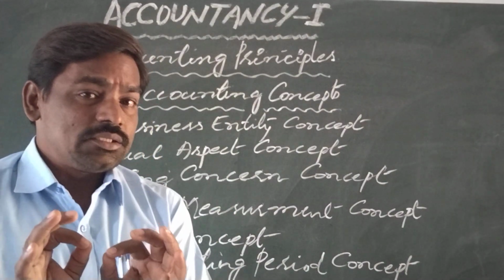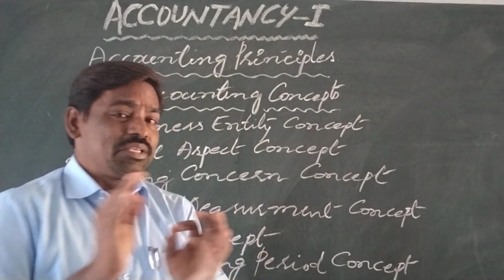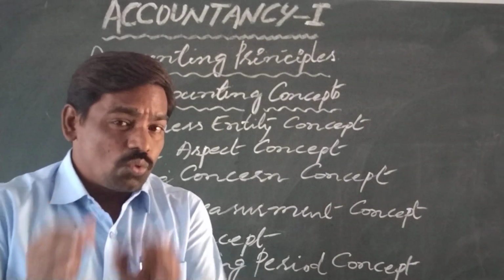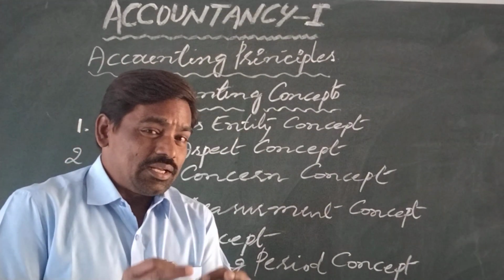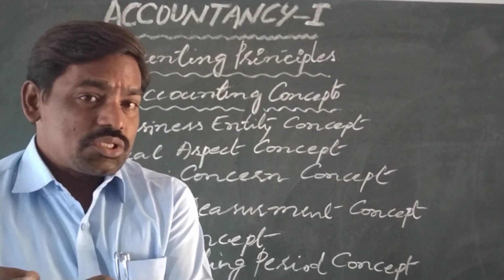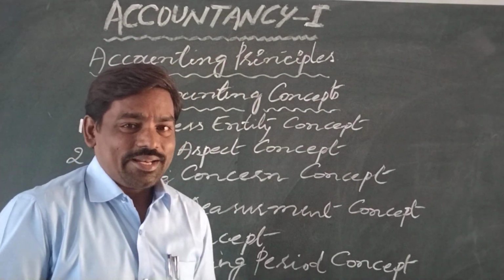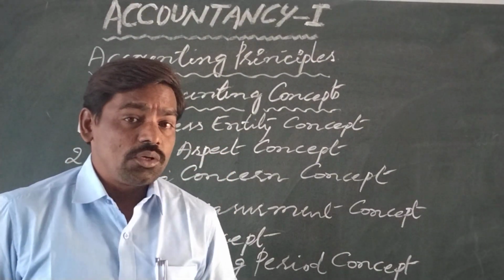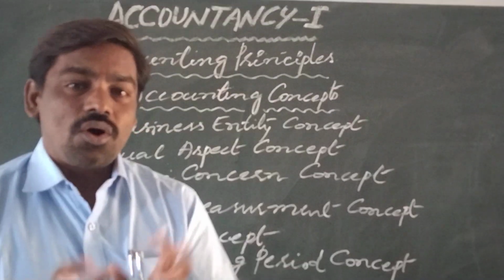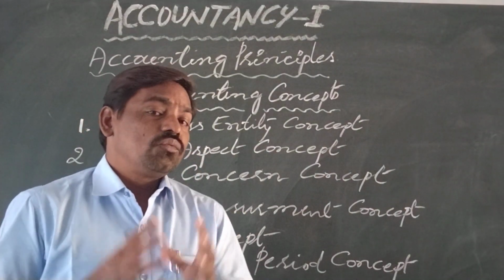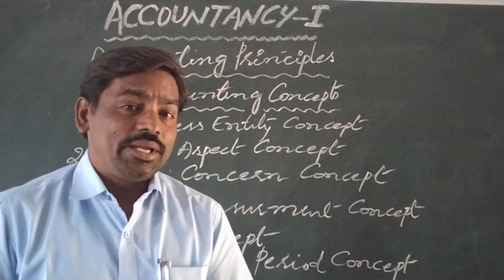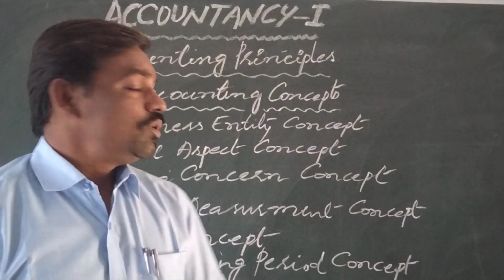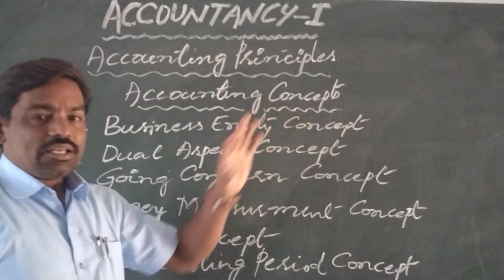Why we have to treat the owner separate from the business organization? Because the private transactions of the owner are recorded separately from the transactions of business organization. Then only we come to know the true or actual profits of the business organization. Otherwise, we want to find the exact or accurate or real profits of the organization. So here, business entity concept.